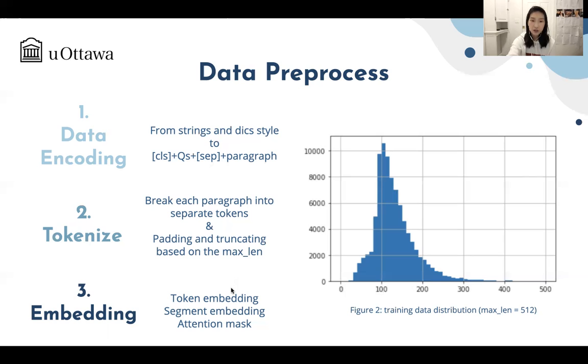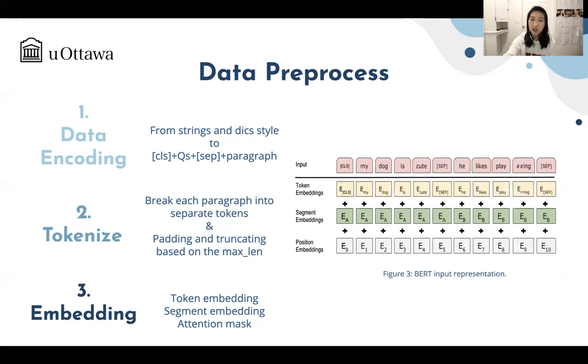The third operation here is that we use token embeddings, segment embeddings, and attention masks. The figure shows the 3 embeddings in the BERT model, but we only use the first 2 of them.